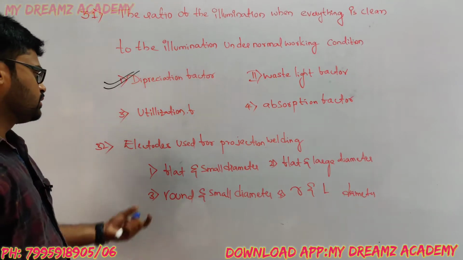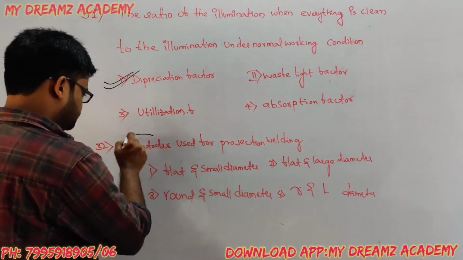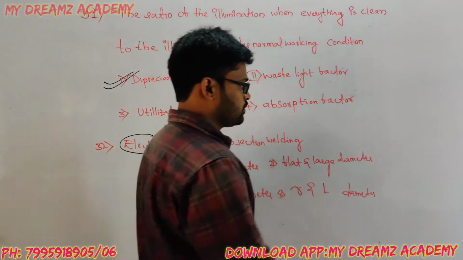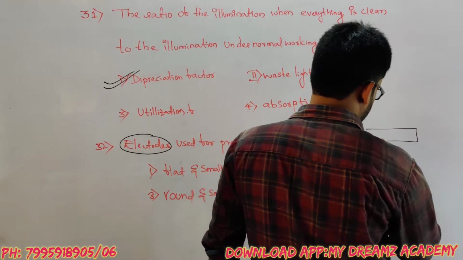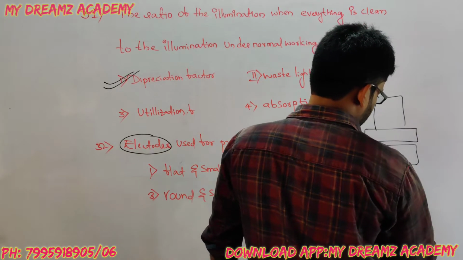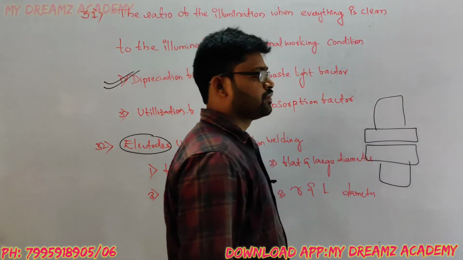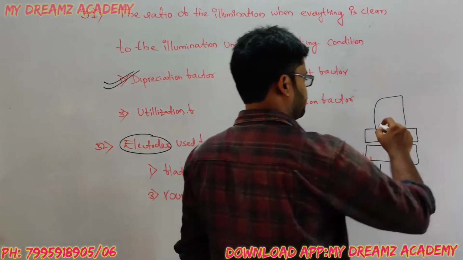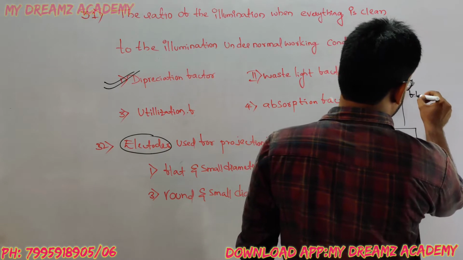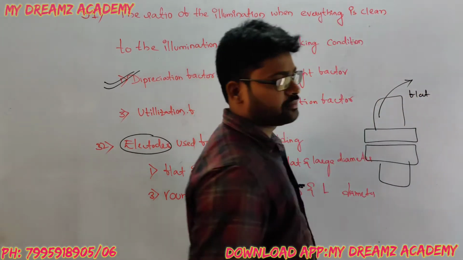Next, electrodes used in projection welding. The projection welding is like this. The electrode is flat in shape.